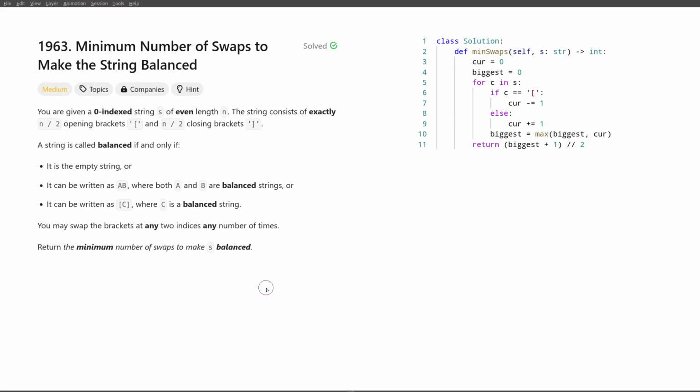Hello everyone. Today we'll talk about the solution to the problem minimum number of swaps to make the string balanced. Whenever we have a problem about balanced sequences of brackets, of parentheses, there are two ideas that will typically come to mind. The first idea is a stack, because they can often be modeled as a stack.